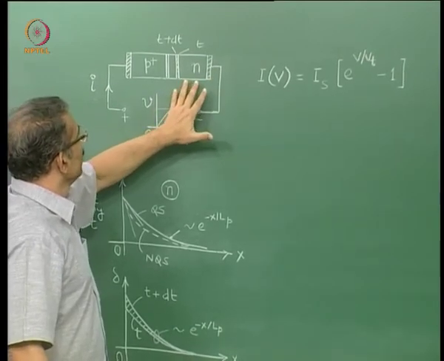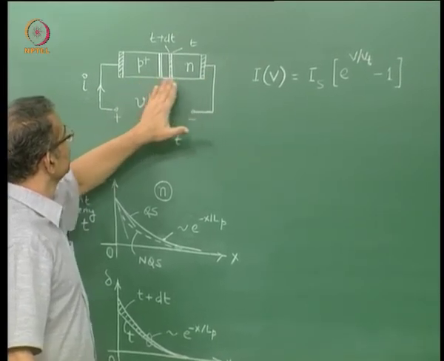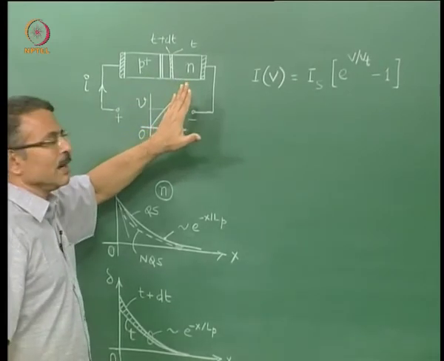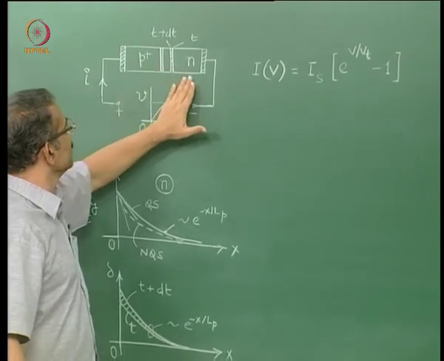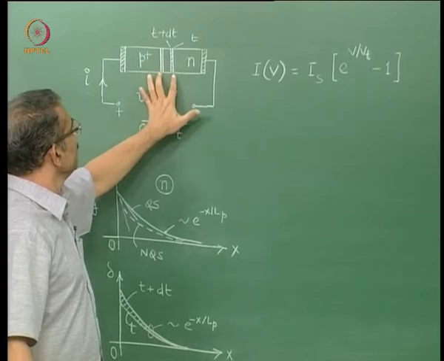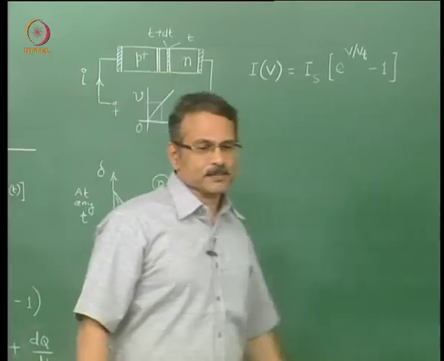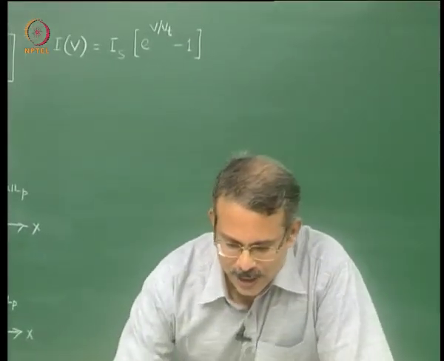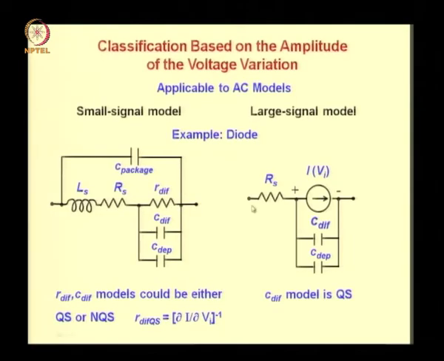Some voltage can drop across the neutral regions, and that is why you have the series resistance which accounts for this voltage drop in the neutral regions. Vi would be the voltage across this. So generally in the large signal model you will find not resistances but the current source dependent on the voltage.